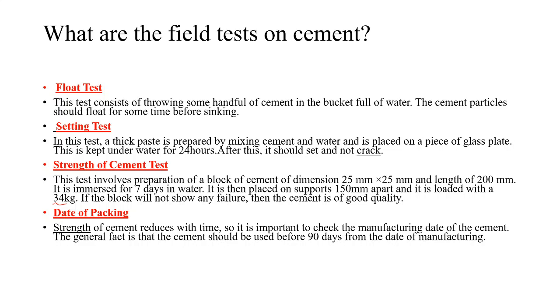Date of packing. Strength of cement reduces with time. So it is important to check the manufacturing date of the cement. The general rule is that the cement should be used within 90 days from the date of manufacturing.